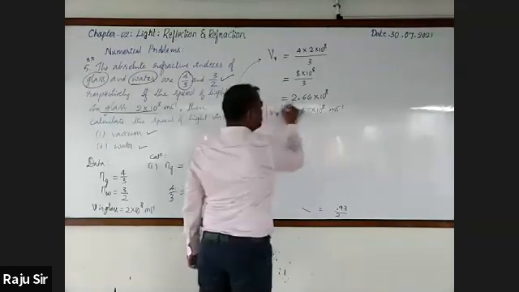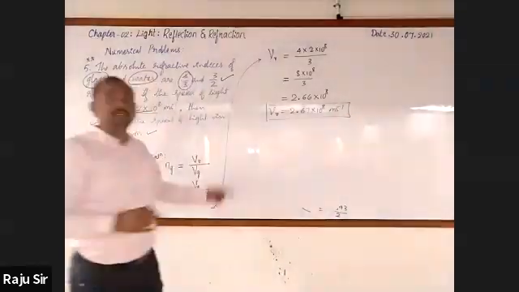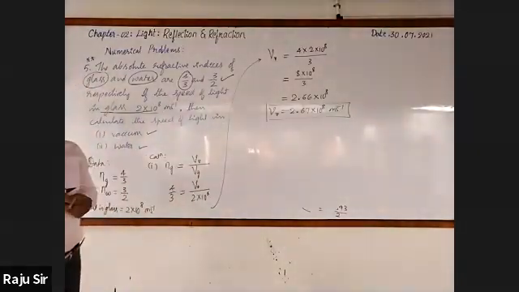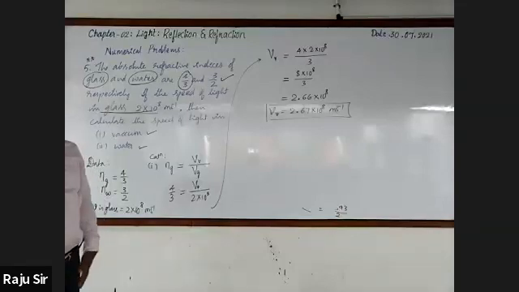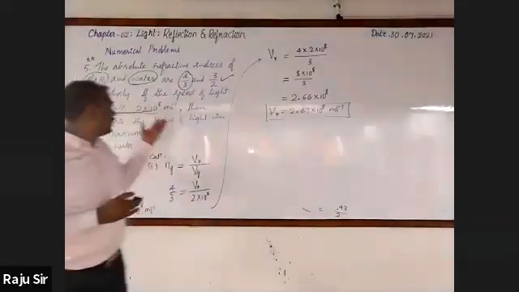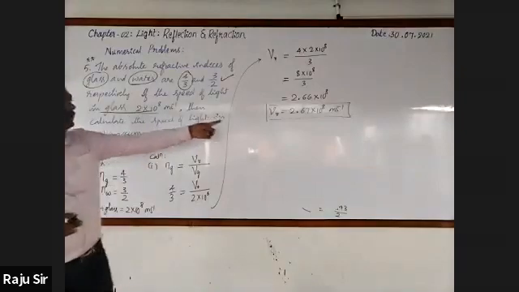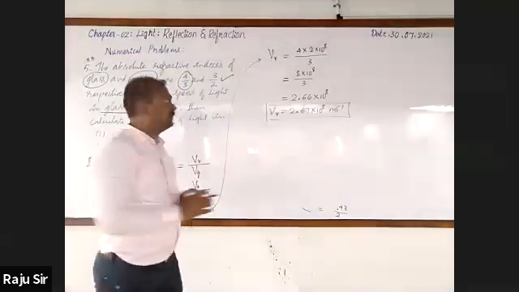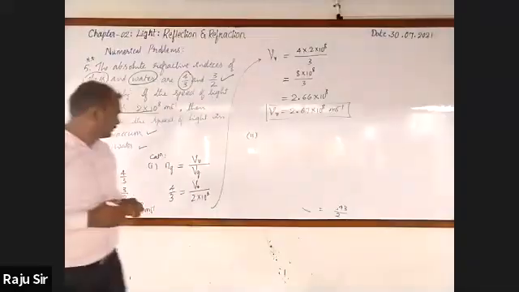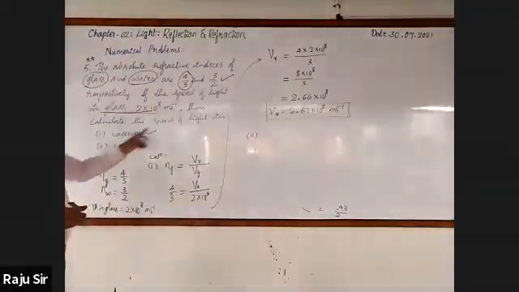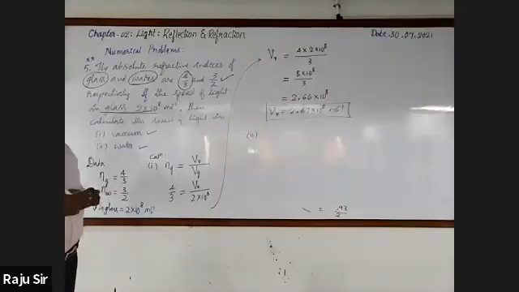As per the values, this is the velocity of light in vacuum. Actually, it is 3 lakh kilometer per second, 3 into 10 raised to the power 8, but as per the given values, we will get this much. Next, first one is over. Let's focus on the second. You are going to calculate the velocity of light in water.